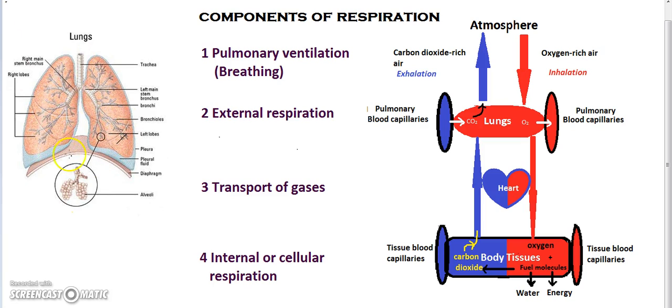Lungs and the associated structures like the trachea, bronchi, bronchioles, and diaphragm are a part of the respiratory system in many organisms including humans. You can see this picture of the lungs that has trachea, the bronchi and various other airways in the lungs. When we breathe in oxygen-rich air, it goes into the lungs and carbon dioxide-rich air comes out of the lungs.